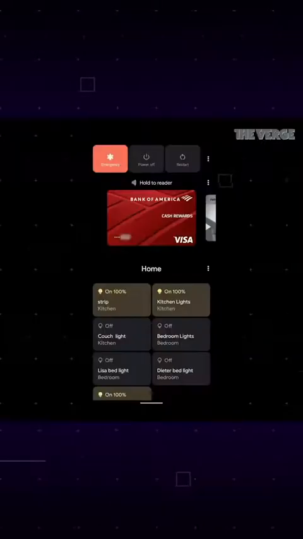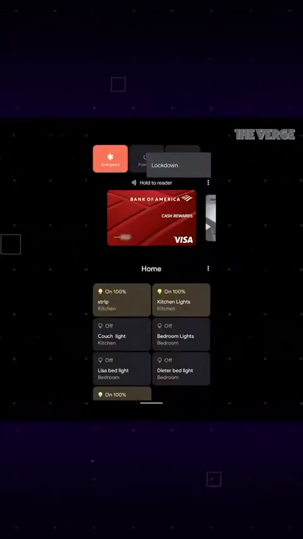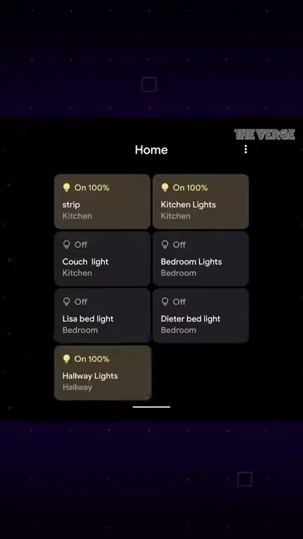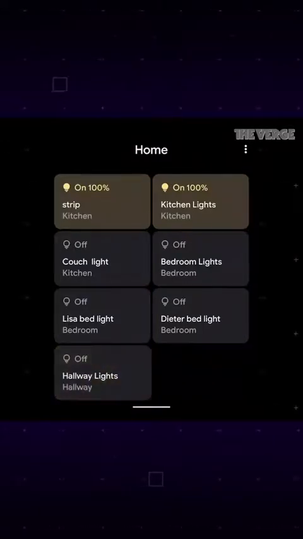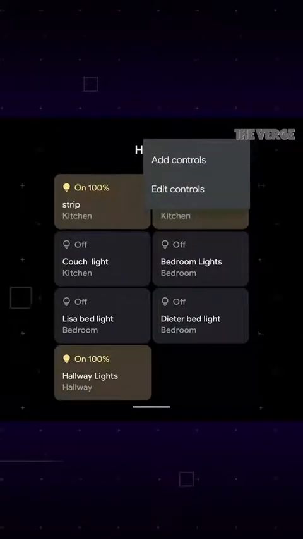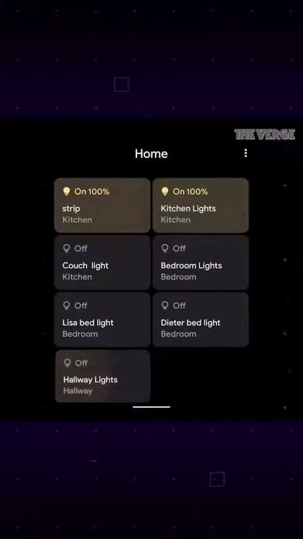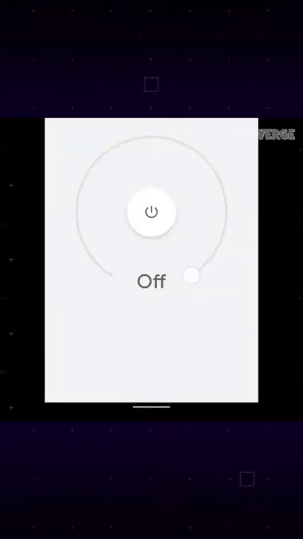The next interaction zone that Google has beefed up for Android 11 is the power menu. What's new is that Google is putting smart home control buttons underneath that here. You can customize what buttons show up here. You can just tap on stuff to turn lights on and off. You can drag your finger to change brightness. You can also just long press to go in and see more options and so on.